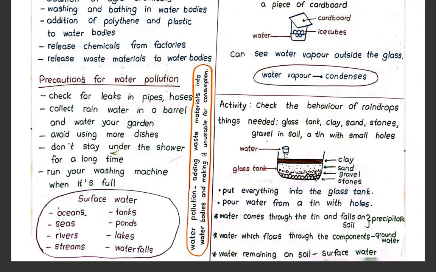Stones will go here, right? You can see the stones at the bottom of the tank, and then you can see gravel, and then you can see sand, and at the end you can see clay like this. So put everything into the glass tank, pour water from the tin with holes.